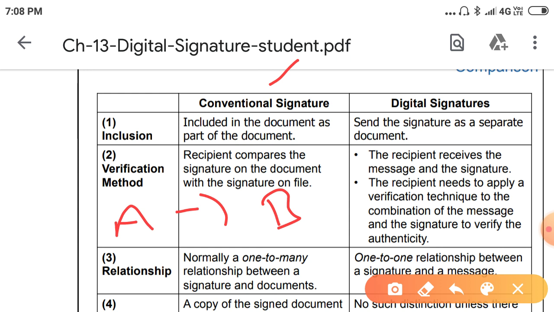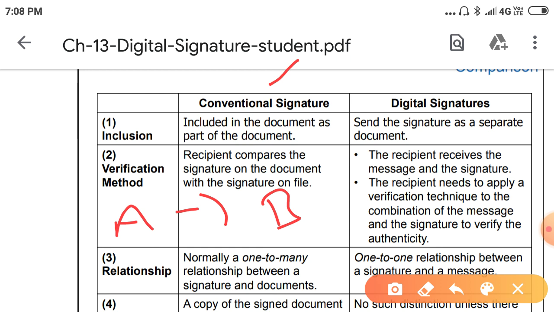The receiver applies the verification algorithm on both the message and the signature, and then only he can see that message. That is the digital signature.